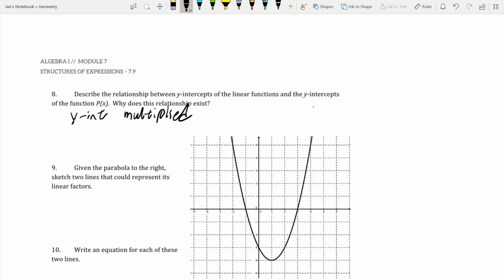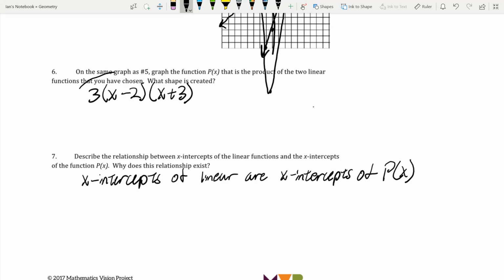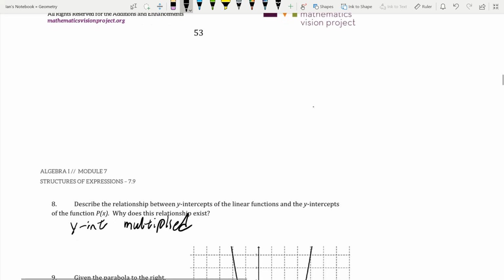So it's the two y-intercepts multiplied by each other. And the reason that this exists is because if you look up here at the equation we've made, if you just plug in a 0, which is what we would do for each of those, we're going to end up multiplying those things together. That's why it ends up being this.